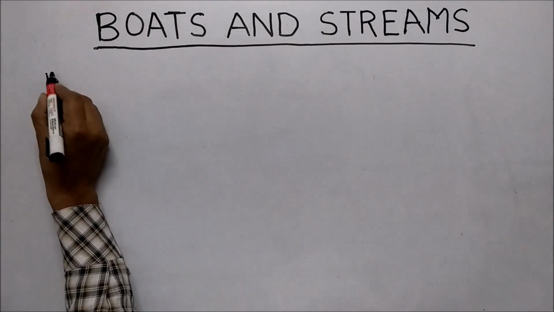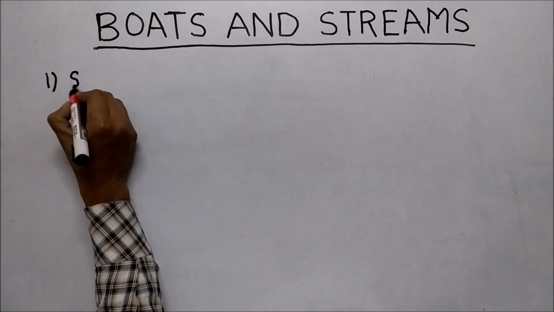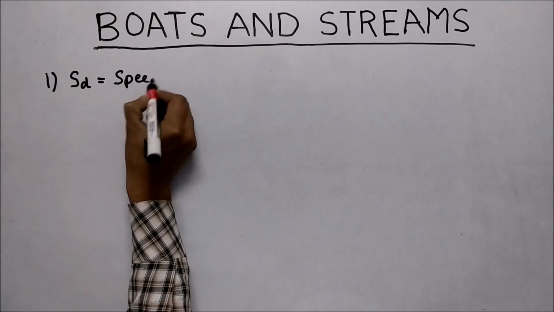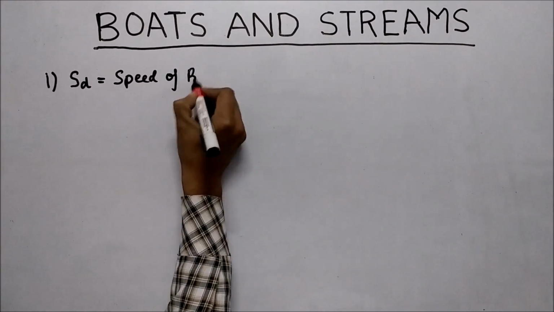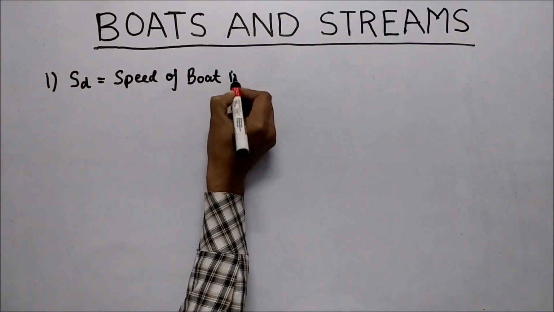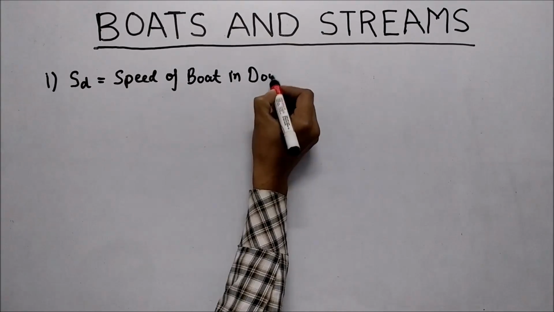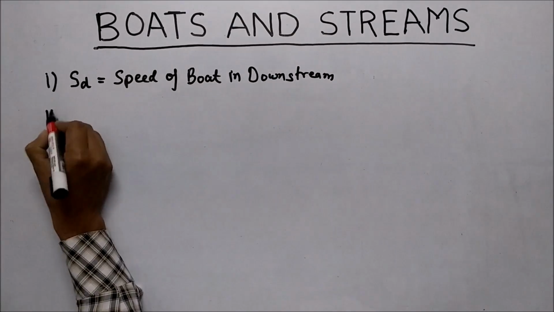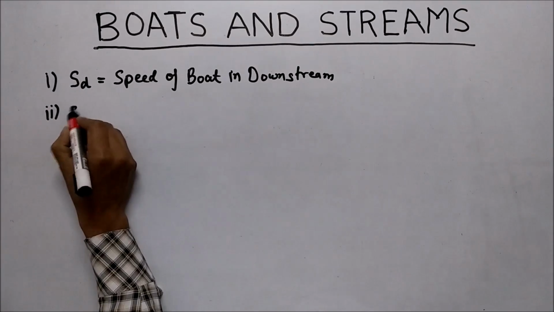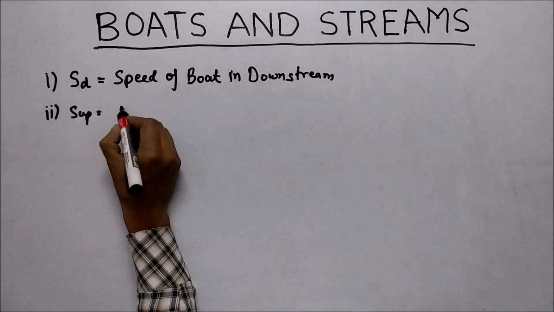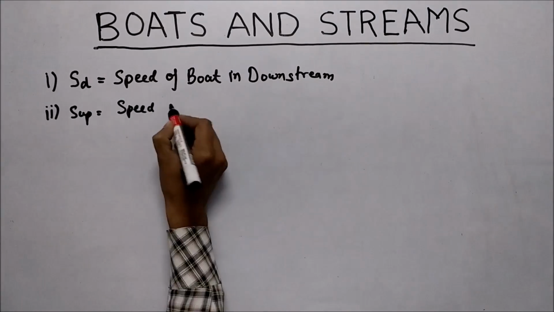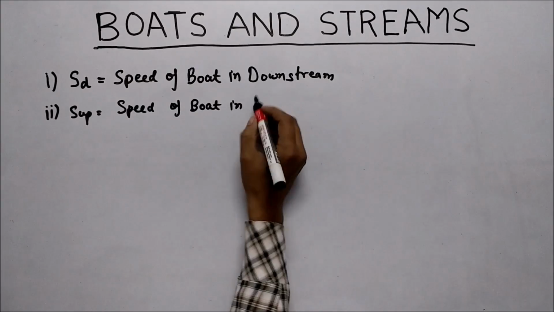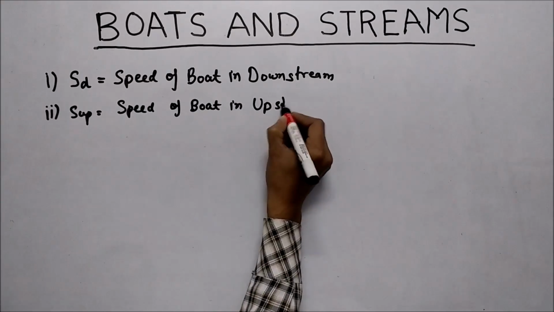The first one, that is SD, is equal to speed of boat in downstream. Second, S up, that is speed of boat in upstream.